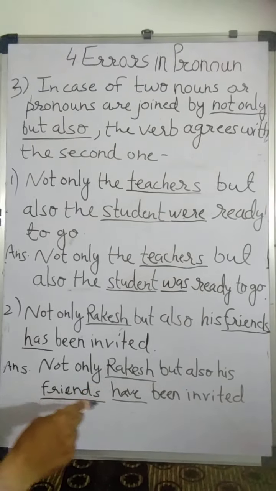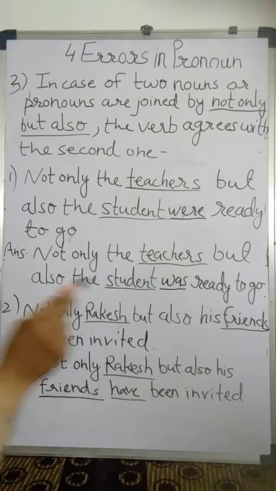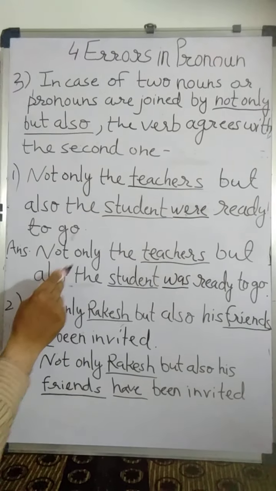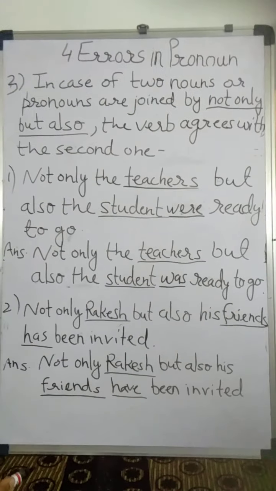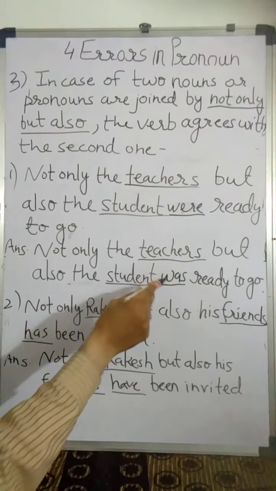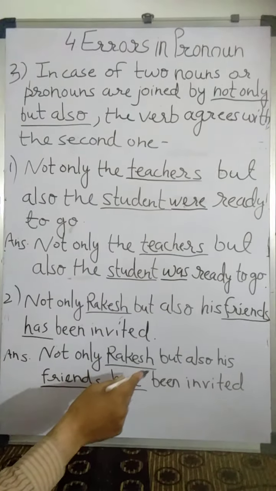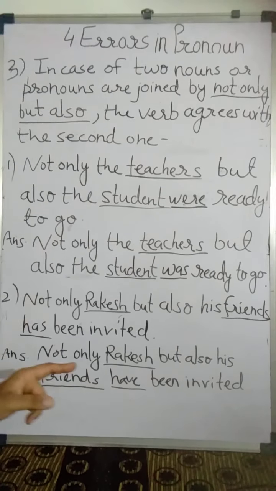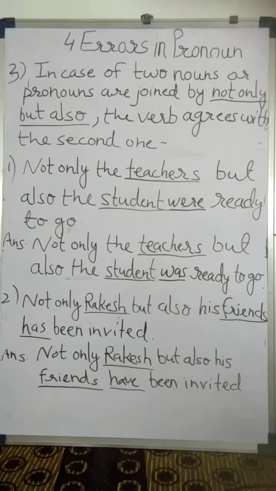Has will become have because whenever we connect two subjects with not only but also, the verb or helping verb like was, were, have, has agrees with the second subject. So this is the final rule of pronoun.